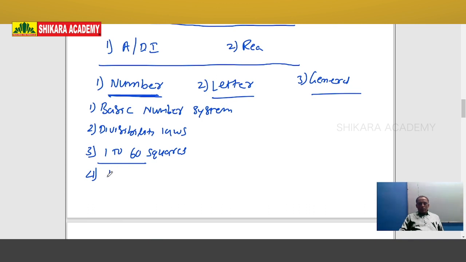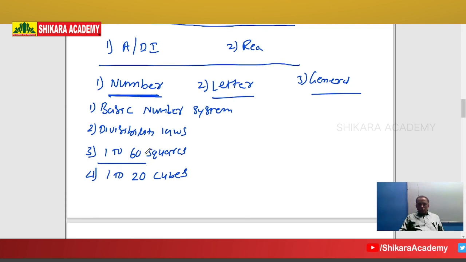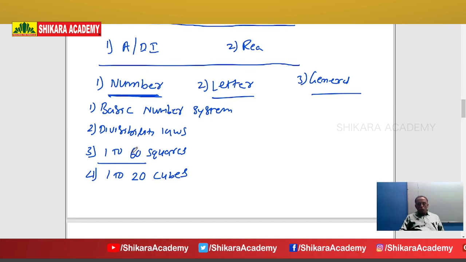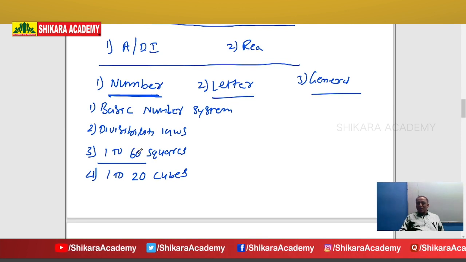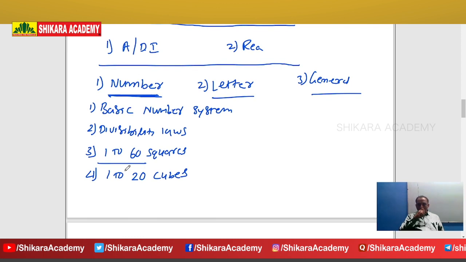And the fourth one is, my dear friends, please practice the cubes from 1 to 20. If you know 1 to 20 cubes, good. If you know 1 to 60 squares, good. If you don't know, don't worry. In future classes, I will discuss each and every Vedic tip. In Vedic maths, so many simple techniques are there. I will explain all the tips without using a calculator, without doing any rough work. Easily you can learn the squares and cubes also.